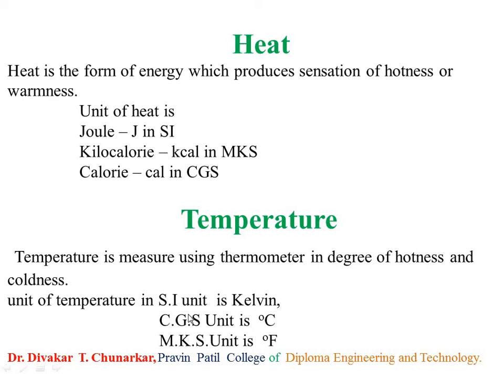So the unit of temperature in the SI system is Kelvin, in the CGS system is degree Celsius, and in the MKS system is degree Fahrenheit. So degree Fahrenheit is the unit of temperature in the MKS system, degree Celsius is the unit of temperature in the CGS system, and Kelvin is the unit of temperature in the SI system.